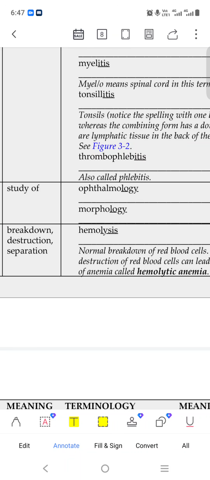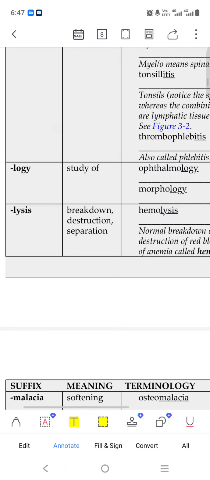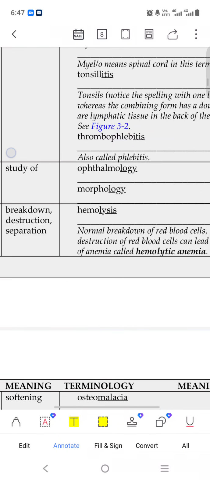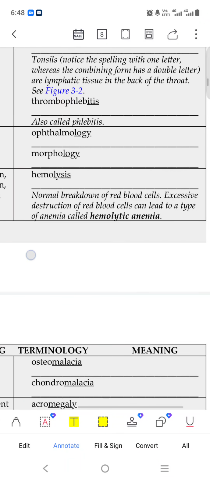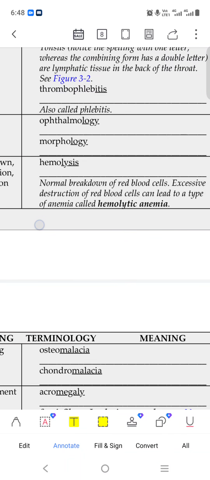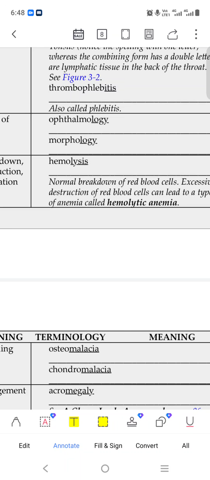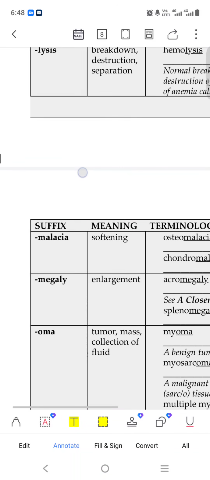Logy is the study of; ophthalmology is the study of the eye. Ophthalm means eye. Morphology means forming something. Lysis is breakdown, destruction. Hemolysis means destruction of the blood, breakdown of red blood cells. Our condition will degrade, our health will go down.